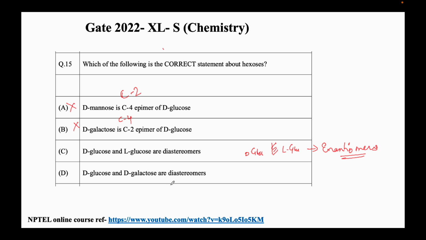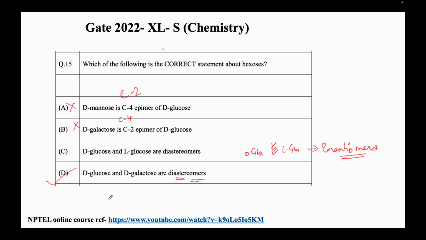D-glucose and D-galactose are diastereomers. Yes, they are diastereomers, because an epimer is a part of diastereomers. It comes under the umbrella of diastereomers. So indeed, we can say that D-glucose and D-galactose are diastereomers.